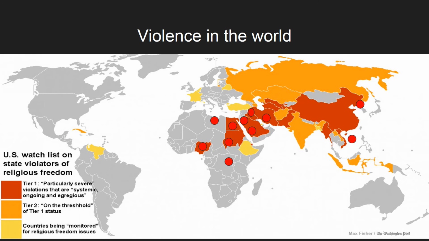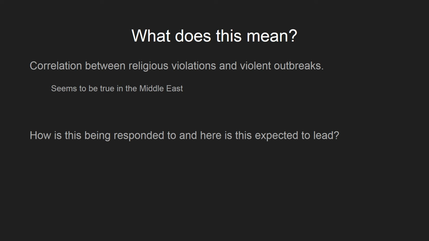Over here we have North Korea, and then here we have the dispute in the southern China Sea. But most of this is Middle Eastern or Egypt area, which do have a lot of violent disputes involving religion. So, in seeing this, we can see that there is a correlation between these violent outbreaks and these religious violations, at least in the Middle Eastern part of the world there is. There are still violent outbreaks in other parts of the world, but not necessarily due to religion.